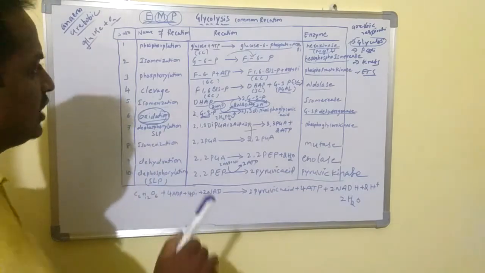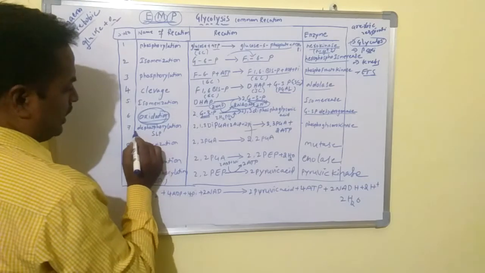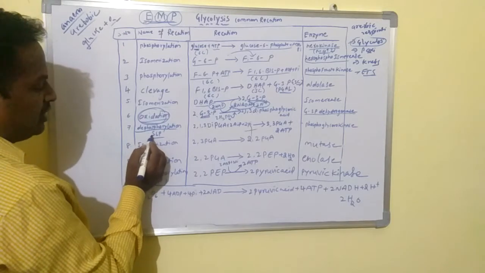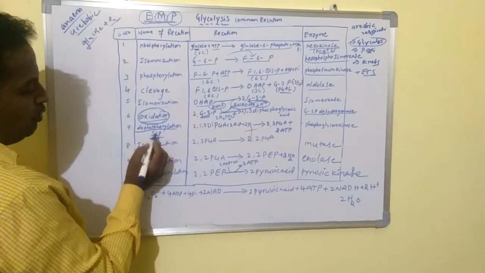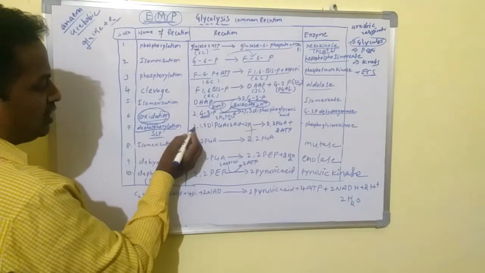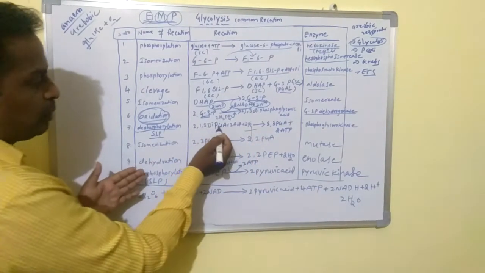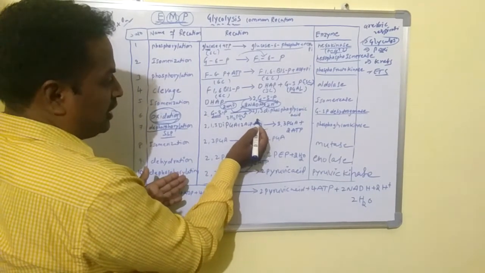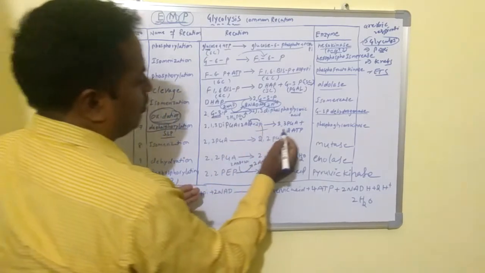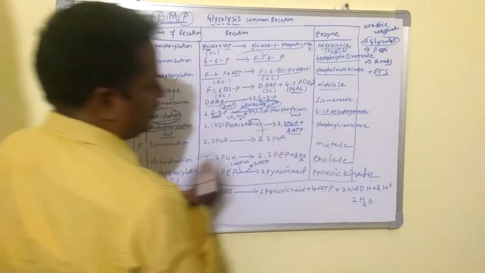Only one oxidation reaction is present in glycolysis. Only one oxidation. So the seventh reaction is dephosphorylation. Dephosphorylation is also known as substrate level phosphorylation. What is SLP? Substrate level phosphorylation. In this reaction, the substrate molecule undergoes dephosphorylation. As a result, inorganic phosphates bind with ADP to form 2 ATPs as well as 2 molecules of 3-PGA.